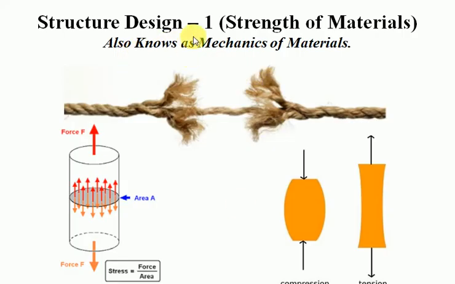So strength of material, which is also known as mechanics of materials, deals with the behavior of solid objects subject to stress and strain. In the mechanics of materials, the strength of the material is its ability to withstand an applied load without failure or plastic deformation. Here we'll study all types of properties